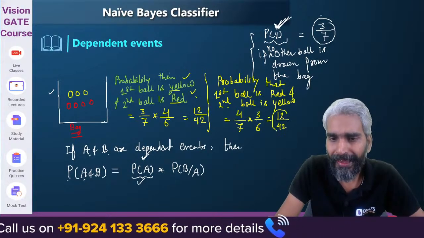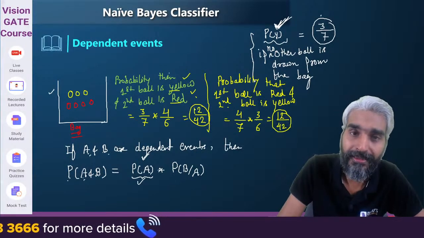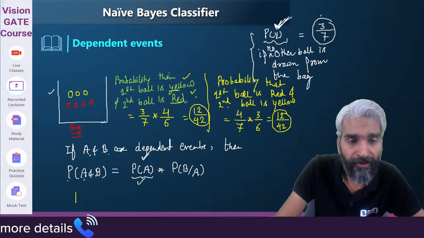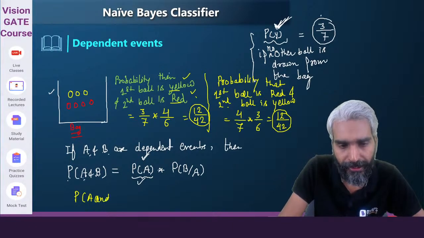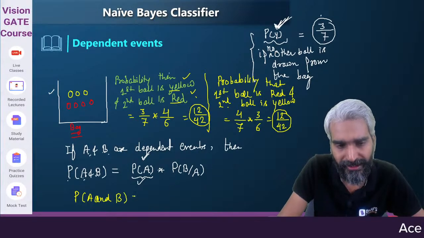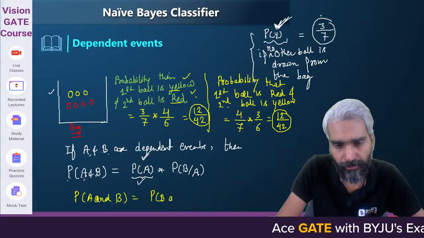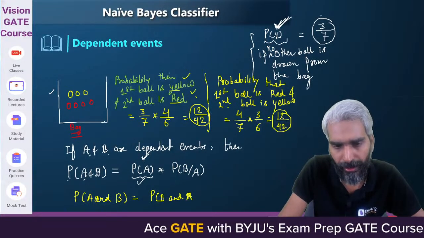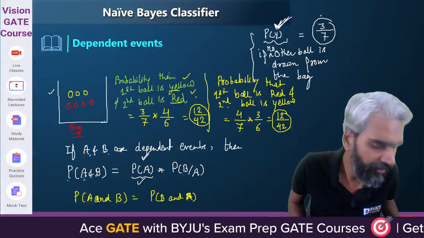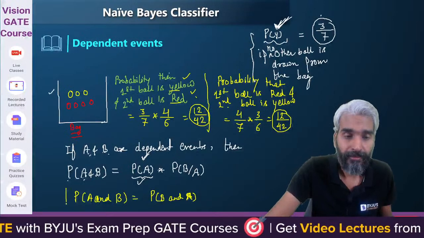Do you realize by looking at this that probability of A and B is actually same as the probability of B and A? So if A and B are the two events which you want to occur, then the probability of A and B will be exactly same as probability of B and A. Clear?